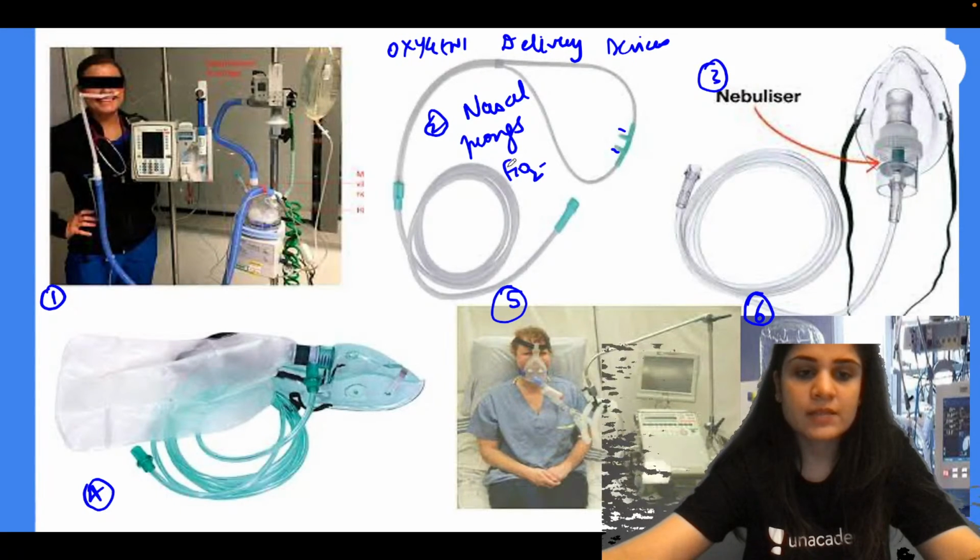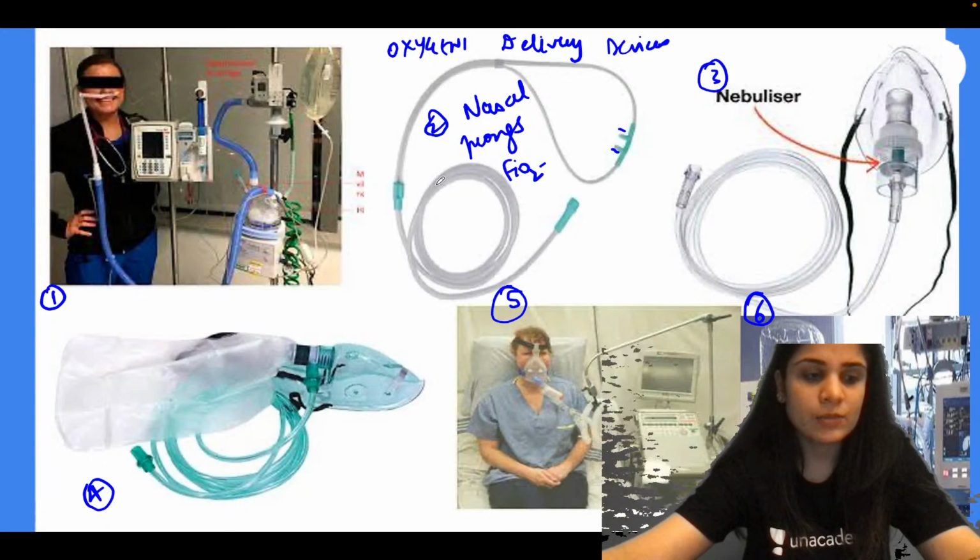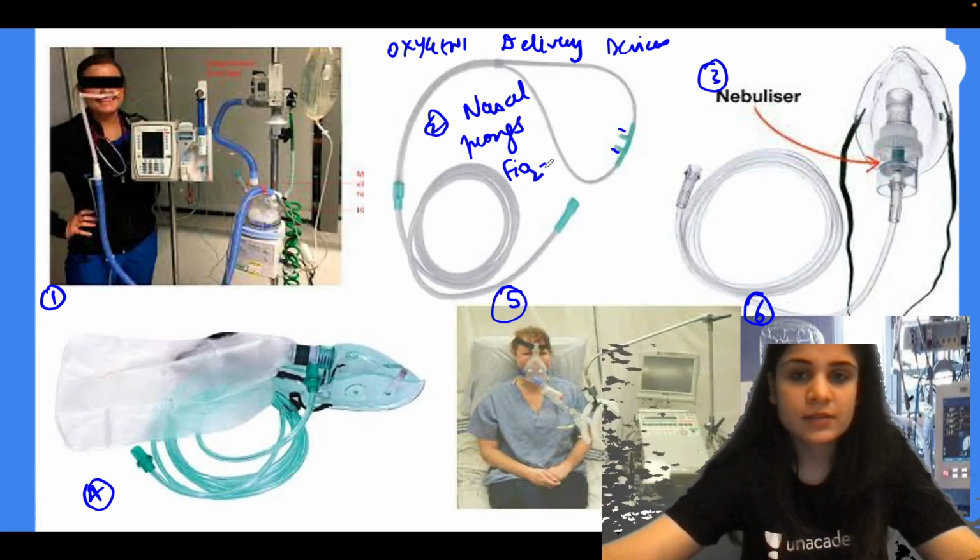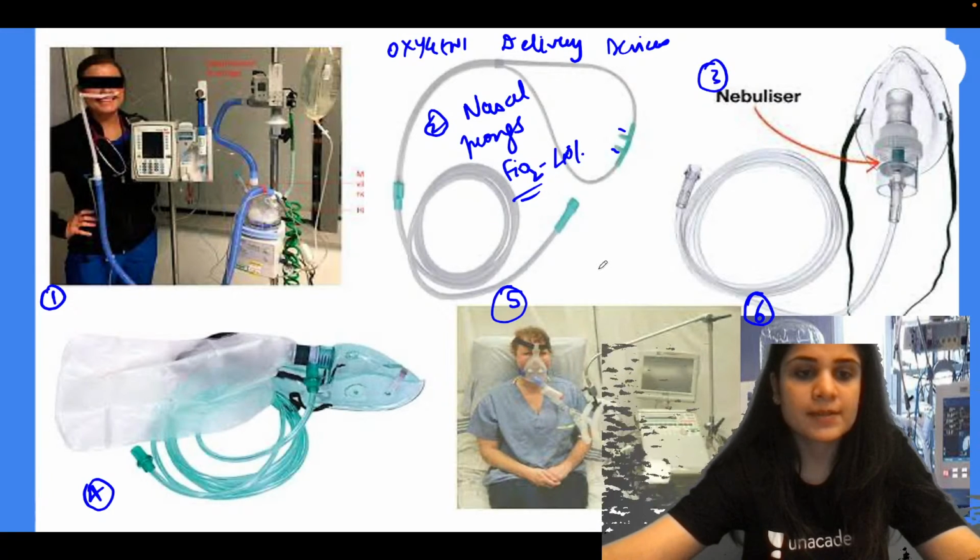Four is oxygen mask with reservoir. Yes, but what is the name of that mask then, if I'm using an oxygen mask with reservoir? No, you cannot use up to 6 liters. Okay, so in nasal prongs, the maximum FiO2 given is 40%.